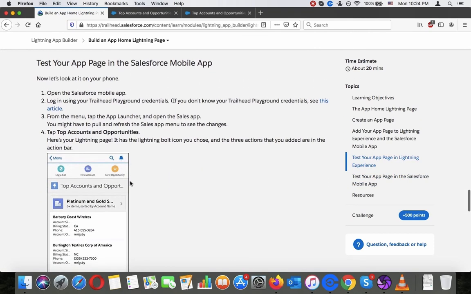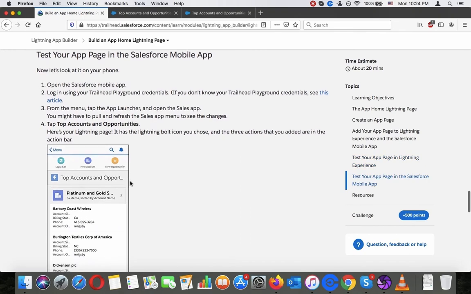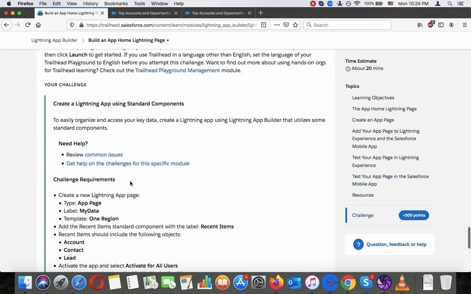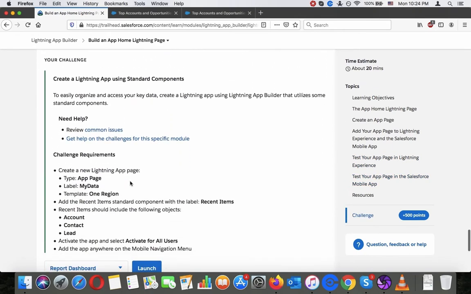Test your app in Salesforce Mobile. Not going to do this, so let's get straight to the hands-on challenge. Create a Lightning app using standard components to easily organize and access your key data. Create a Lightning app using the Lightning App Builder that utilizes some standard components.